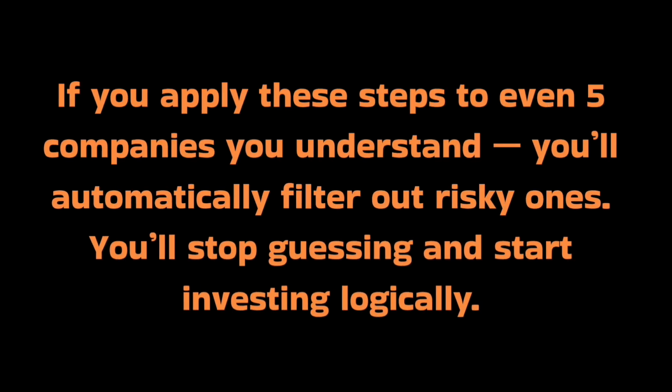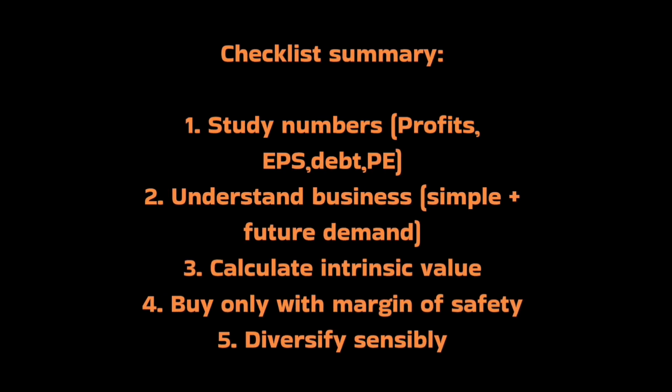Retail investor's blueprint. If you apply these steps to even 5 companies you understand, you will automatically filter out risky ones. You will stop guessing and start investing logically. Checklist summary. Number 1, study numbers: profits, EPS, debt, PE. Number 2, understand the business: simple and future demand.